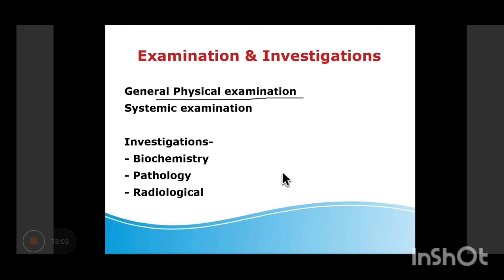Then come the vitals. Yes, in vitals, your pulse rate, blood pressure, respiratory rate, the appearance of the skin you can talk of, and then various signs like pallor, icterus, clubbing, cyanosis, and lymphadenopathy, cervical, inguinal. So you can have a look at it. So this all is a physical examination. So you are supposed to write it down whether pallor, icterus, clubbing is present or absent. Cyanosis is there or not. Lymphadenopathy is there or not. So this is all part of the physical examination.